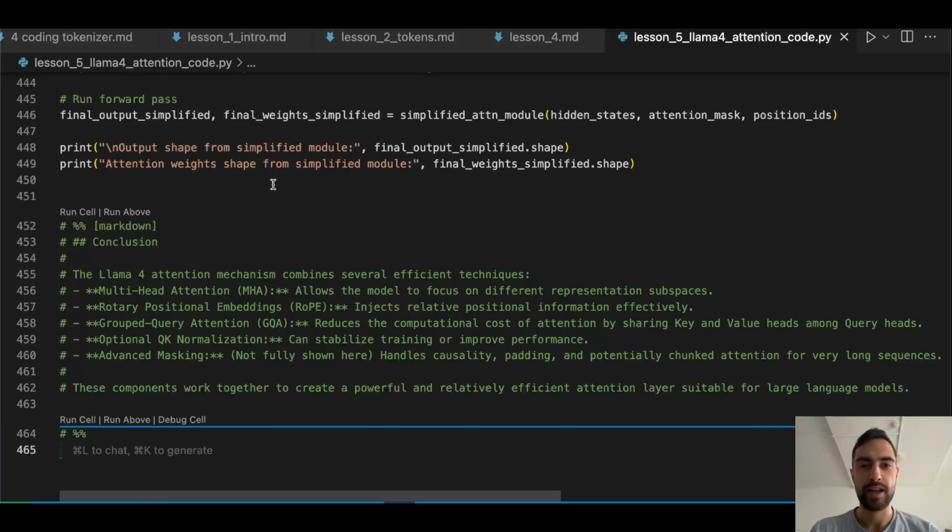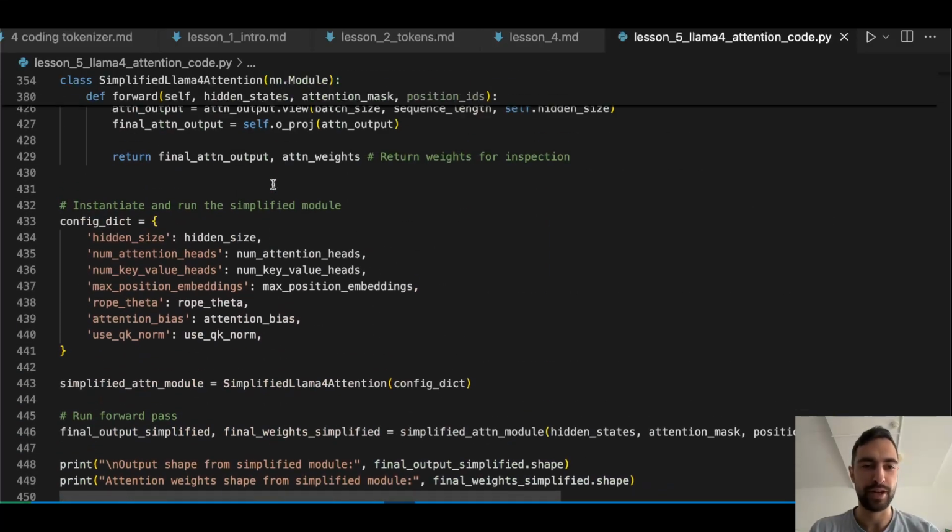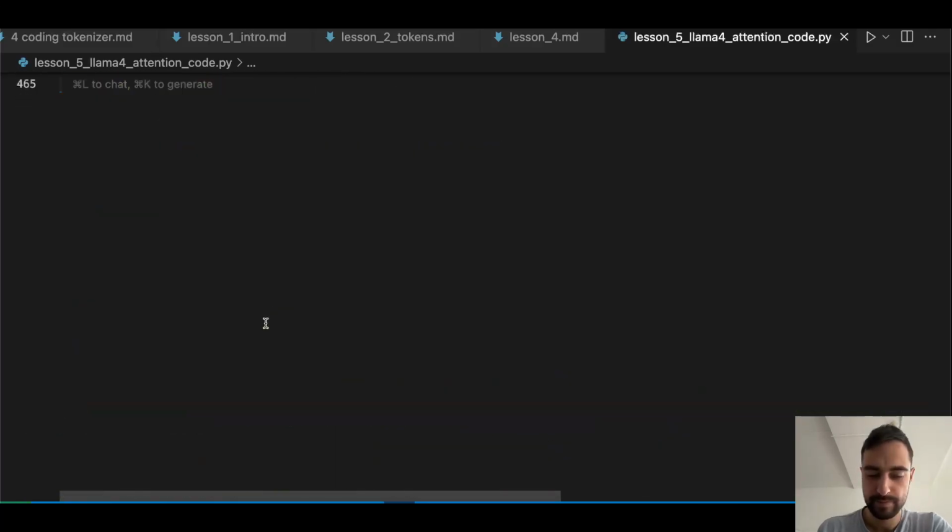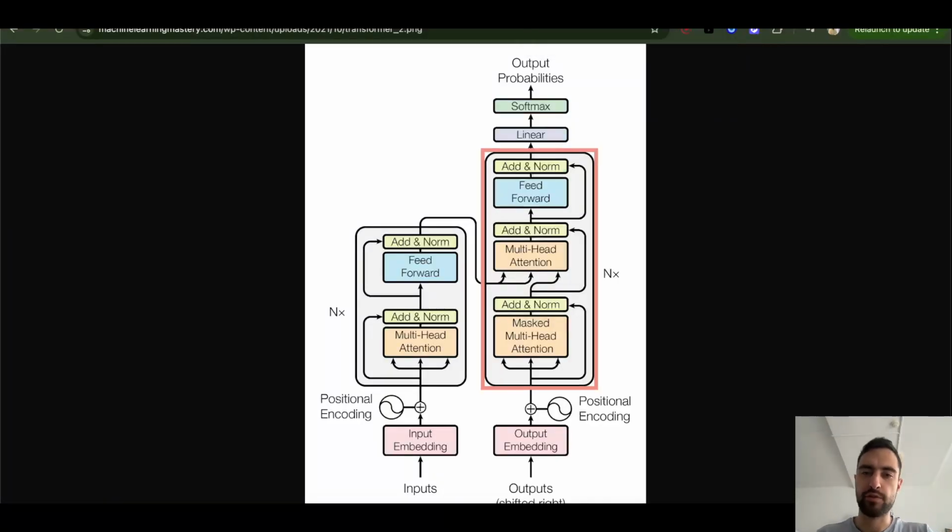So all of this time, since the tokenizer until now, we've been doing the Llama 4 attention mechanism. Here we can see the architecture of the transformer from 2017, and this is what we are actually making. So we are done with the masked self multi-head attention, or grouped head attention in our case. And we are skipping this because it doesn't exist anymore. And we just have this feed forward. This is a lot simpler. Depending on the number of layers, this is gonna be repeated multiple times. That's easy to implement. So you have masked and then feed forward, masked, feed forward. And in the end, we have this linear that creates probabilities.